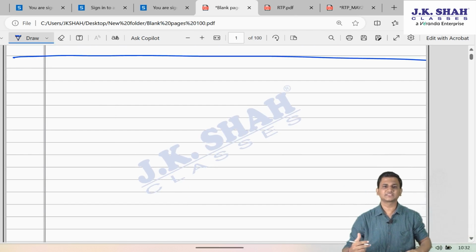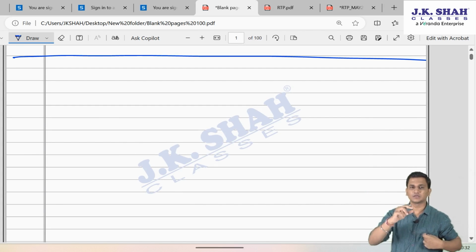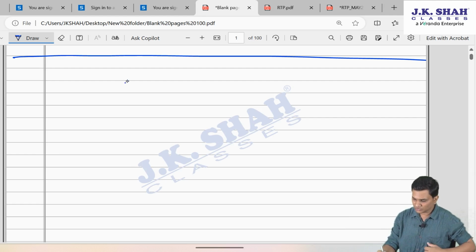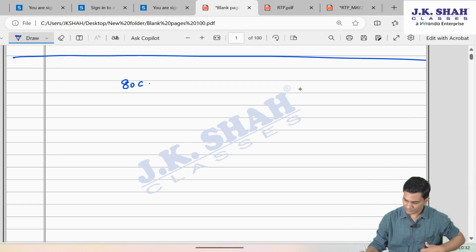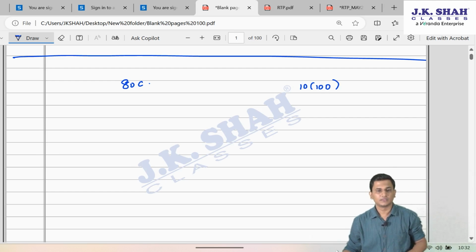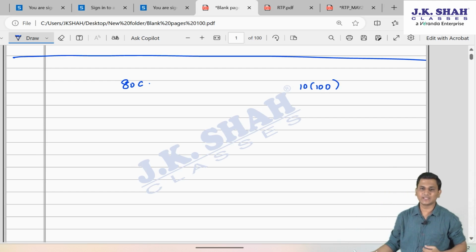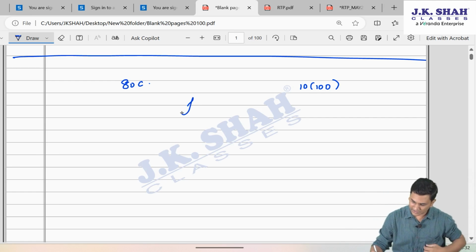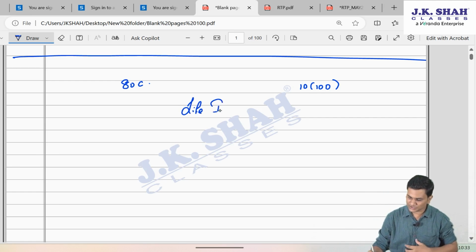So let me first brief you about what was that amendment. But before we discuss the amendment, let me tell you the earlier provision. Friends, you would have read two sections, 80C and section 10 clause 10D. In both the sections, there was some mention about life insurance policies.